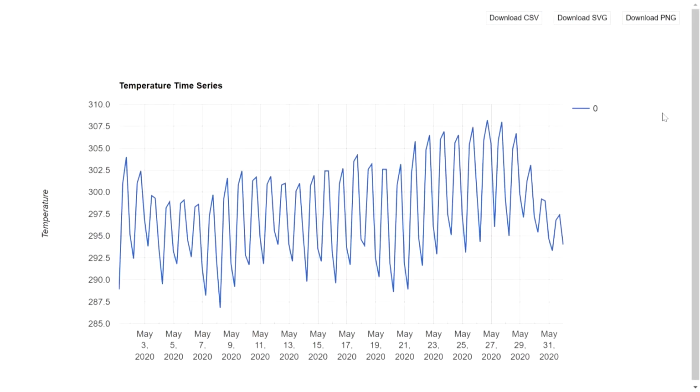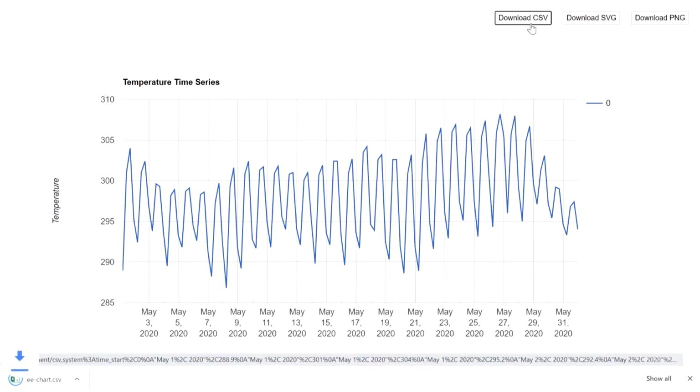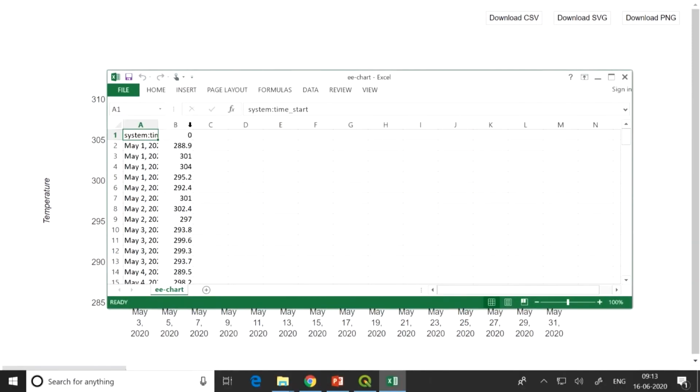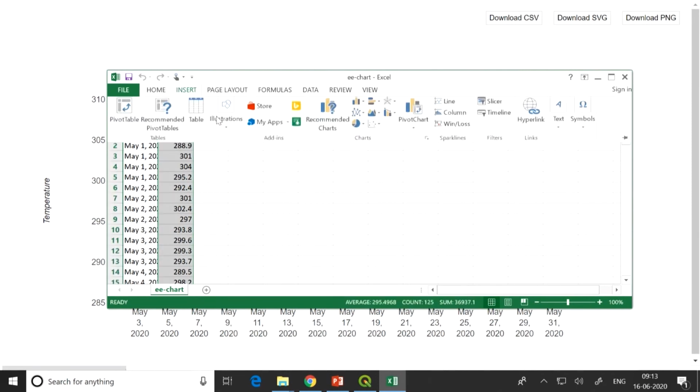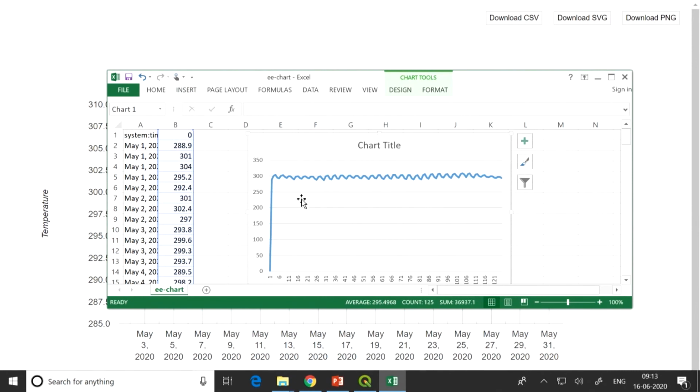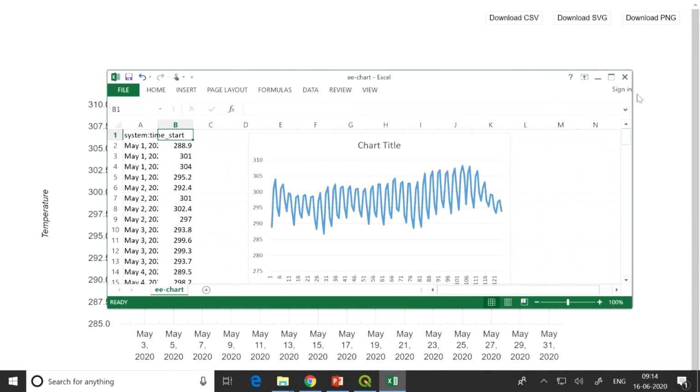Graph is good. Where do I get the data? No problem. Just click on this icon, download CSV, and here you go. You have the data in an Excel sheet on your own computer, and you can make your own graphs and do your own calculations. Okay,